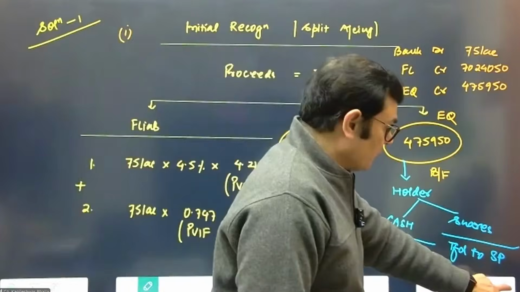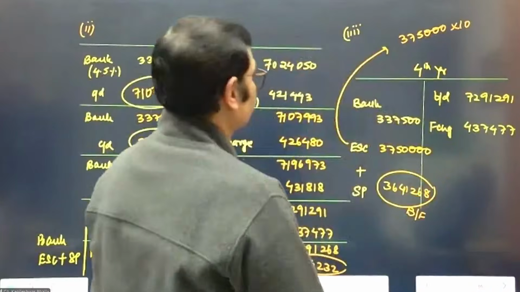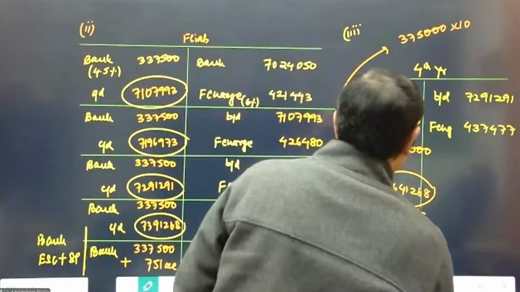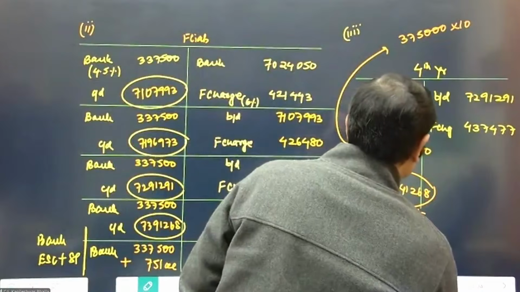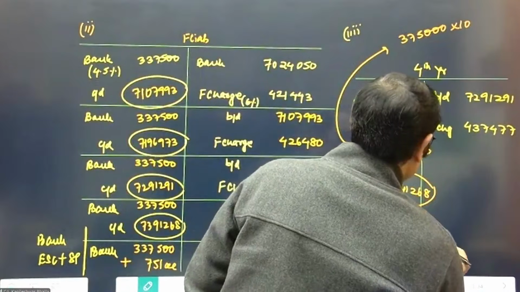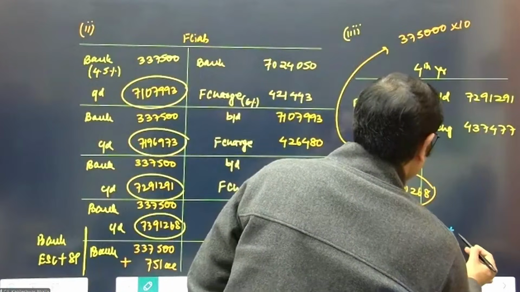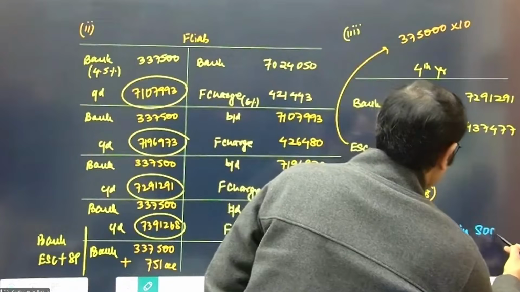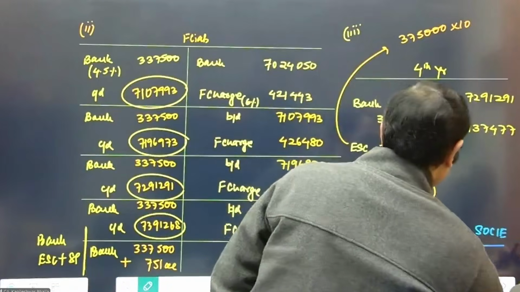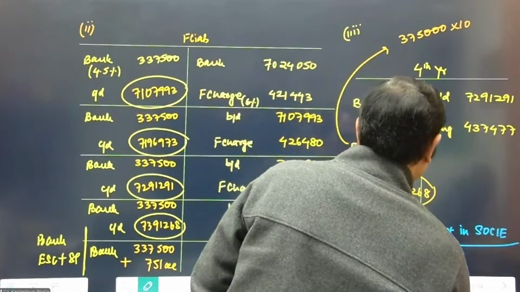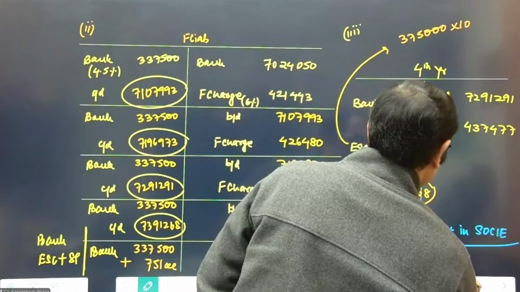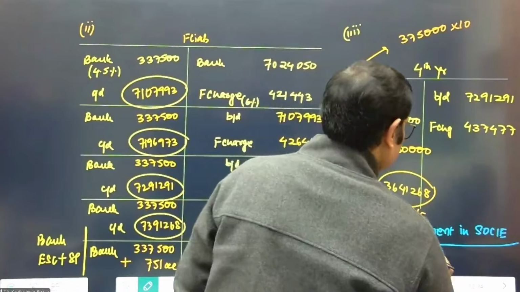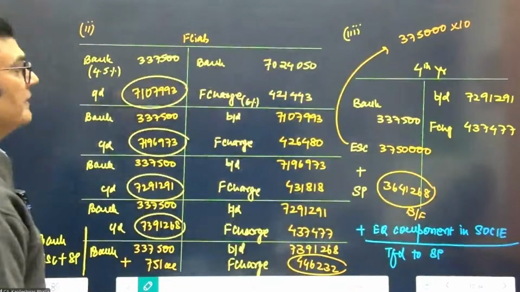So this is what we need to make a mention of at this stage. Along with this, we can say the equity component in SOCIE, in this case, since he's asking for shares, will be transferred to share premium. So this is another input which you need to tell the examiner.